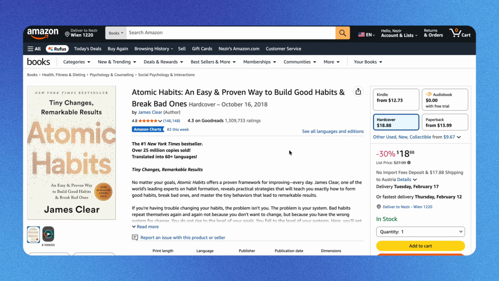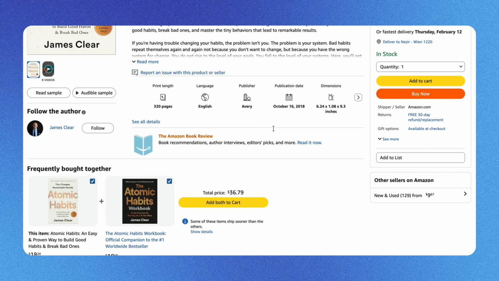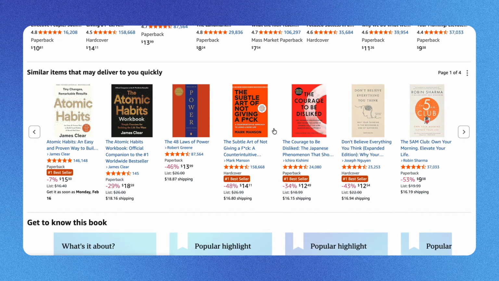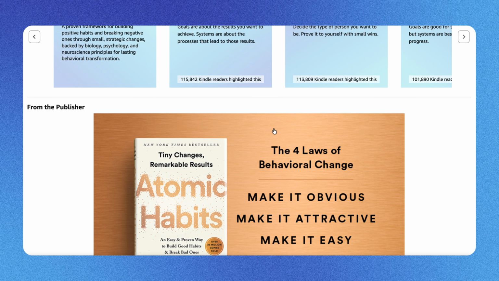Before we build anything, let me make sure we are on the same page about what A+ content actually is. When you scroll down on an Amazon book page, past the title and past the product description, you hit a section called From the Publisher. That is your A+ content. It is a stack of image modules, usually 970 pixels wide by 300 pixels tall. You can add visuals, text overlays, even comparison charts linking to your other books. And it is available for every KDP book. Fiction, non-fiction, low content, no content, every single one.